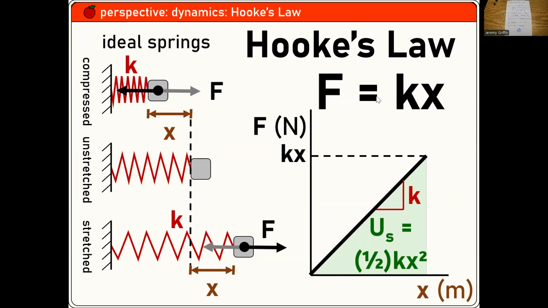So there's that, there's force. And then there's how much work did it take to compress or stretch the spring? Therefore, how much energy is stored in that spring? And that's the area under that curve, right? So that's this green triangle right here. You guys see this green triangle? And if you run the same variables, it ends up being 1/2 kx squared, okay? That's what it works out to.